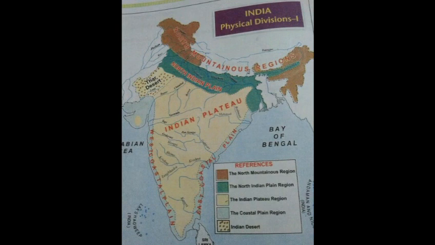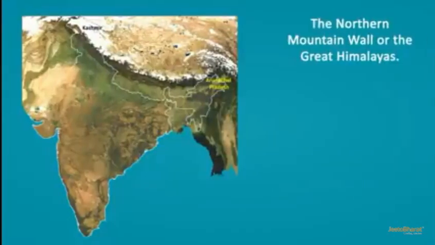Physical features of India. Look here: the northern mountain region, the northern Indian plain, Indian plateau, Western Ghats, western coastal plain, eastern coastal plain, island groups, Lakshadweep Island and Andaman and Nicobar, and the Indian Thar Desert.